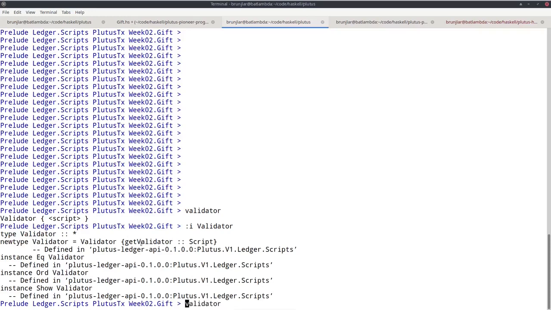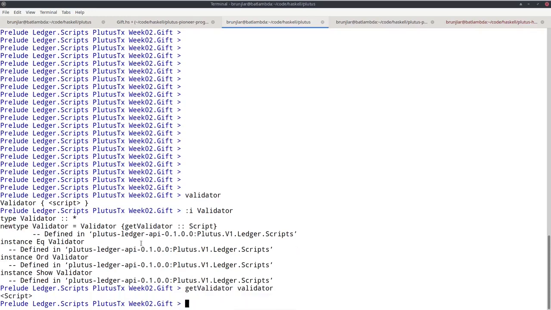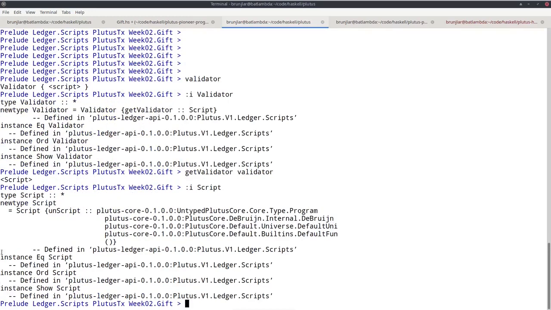So let's try this. If we have getValidator, okay, that's also not very enlightening. We just see script. But if we ask for information on script, we see we can unwrap that with unScript to get something of type program. So let's try this.